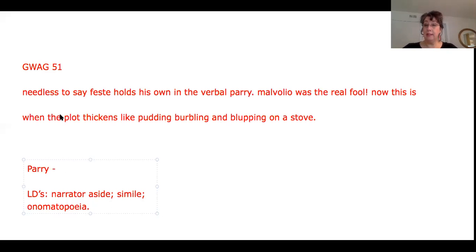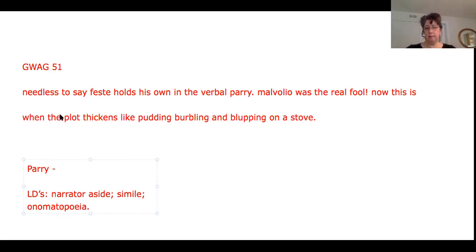In the last passage, passage 50, we're hearing the narrator tell us a story about how Malvolio has come in and what kind of man Malvolio is. Remember, he's haughty and arrogant. And the narrator makes a point to tell us that he's a fool. That's important because the author is playing with the word fool. He knows that Festi, the jester, has a job title of fool, but the narrator wants to reveal to us who the real fool is.